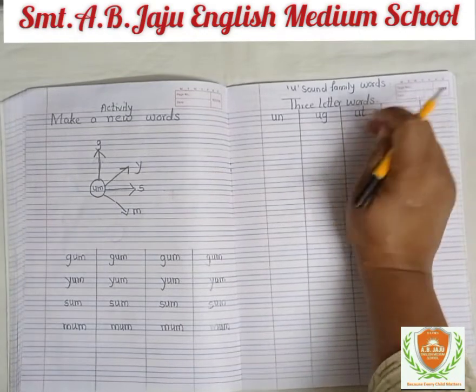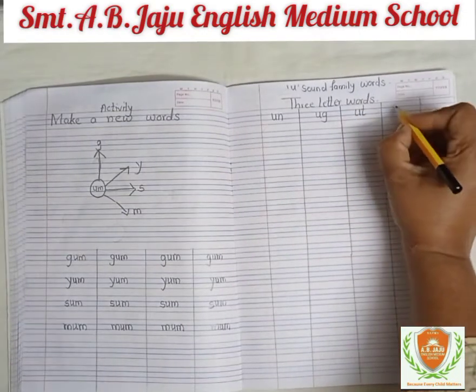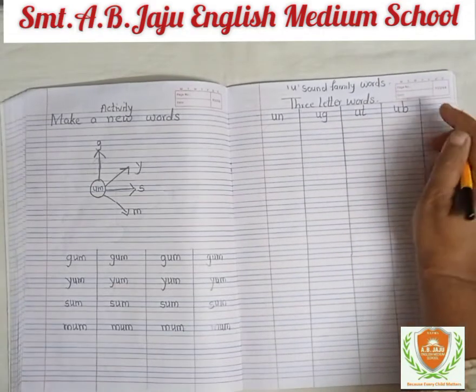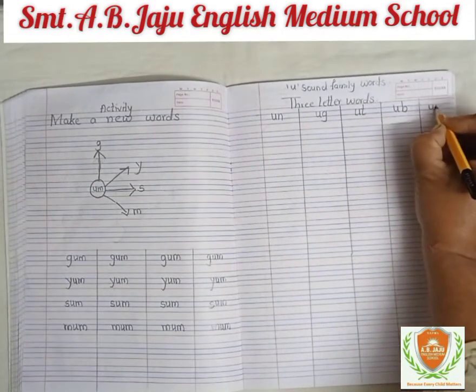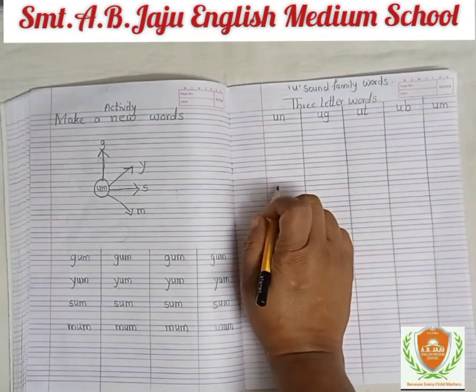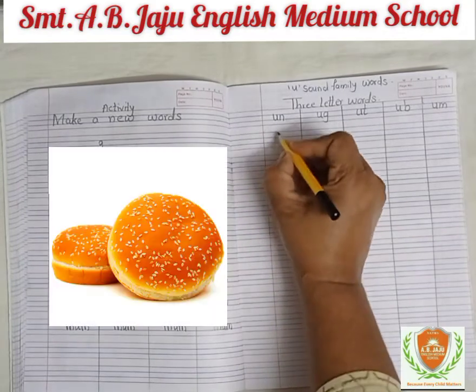Sound of U is a. Sound of T is t. Ut. Sound of U is a. Sound of B is b. Up. Sound of U is a. Sound of M is m. Okay. Now we will write down 3 letter words.